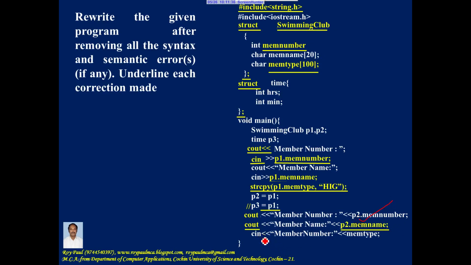Correct. Now here it is the output operator, so cout must come, corrected. And members of a structure should not be used alone. So how will you make use of this member? It is variable name dot member name, and the variable name is either p1 or p2. So this must be written as p1 dot memType or p2 dot memType. So let me correct this mistake. It is written as p2 dot memType, or if you want you can write p1 dot memType. Both are correct.